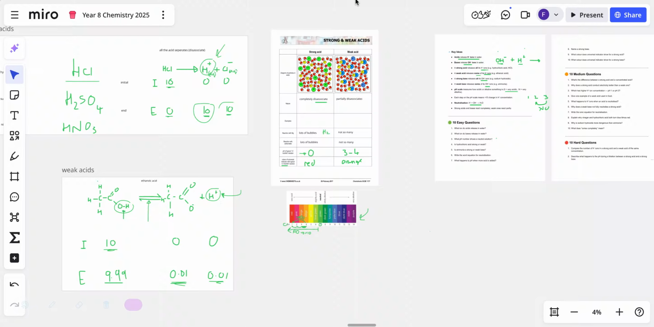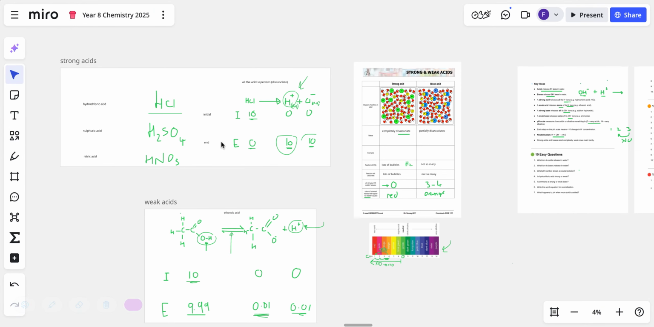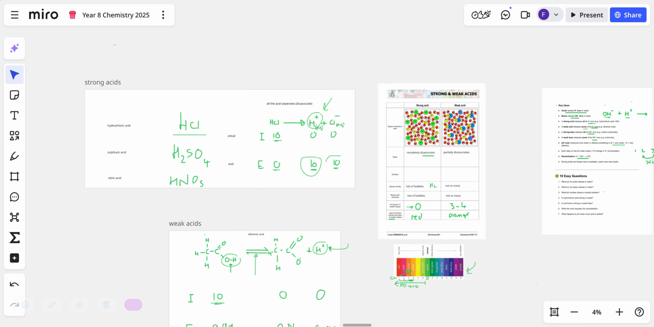There on 48. Now, we're looking at strong and weak acids. And we're going to have a look at different aspects of them.